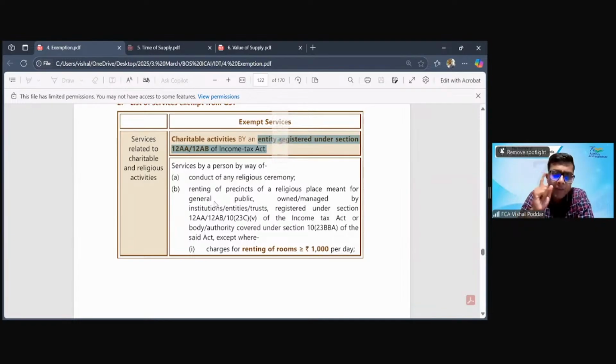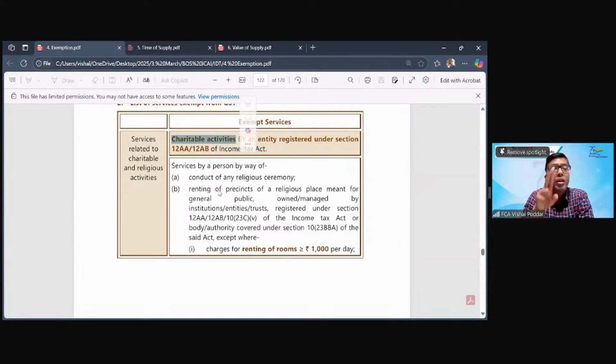But having said this, the second important point that you should understand and keep in mind is that in income tax, there is a different definition of what is charitable purpose, which is much, much wider than the concept or the terminology used over here, that is charitable activities. So what is exempt over here and what will be exempt in income tax to the same entity, because the registration is same for both acts. Registration as per 12AA, 12AB of the Income Tax Act.